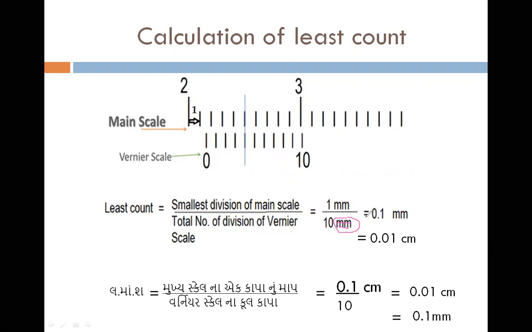Otherwise, 1 divided by 10, it will be 0.1. Mm cancel થઈ જશે. Answer will be unitless. It will be 0.1, which carries no sense. It has a unit. કેટલું એનું least count કેટલું છે? તો 1 ના બોલાય. It is 1 mm. Least count કેટલું થયું main scale નું? 1 નથી, 1 mm. So the least count of the vernier is not 0.1, it is 0.1 mm. Okay, so please take care of this thing while solving the least count.